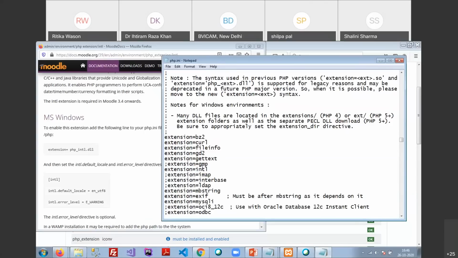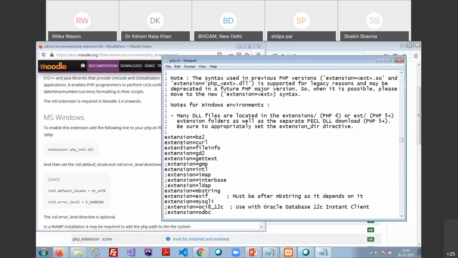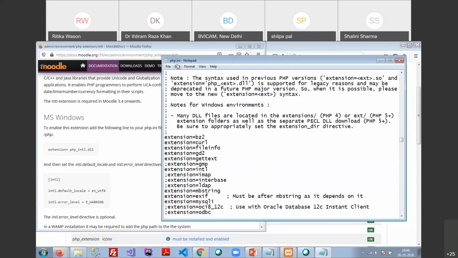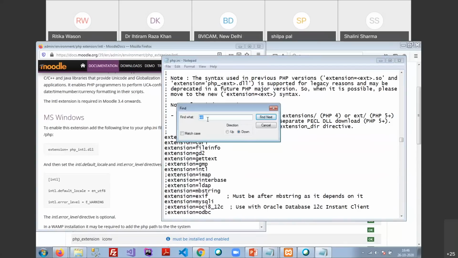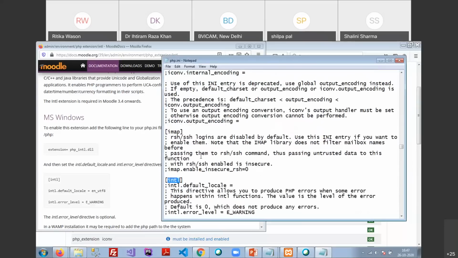Second, it is asking me to find the INTL section. So again go to Control F, or you can use Edit and Find. Inside Find you can type INTL and Find Next. Now these two things look similar: INTL in square brackets.